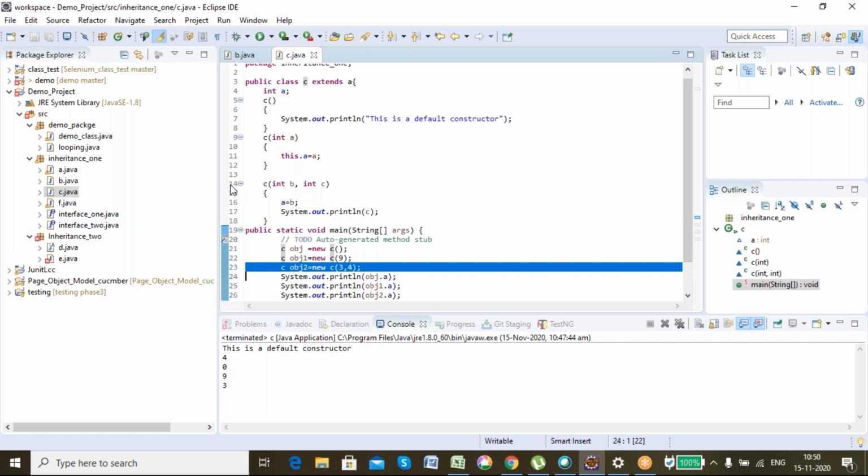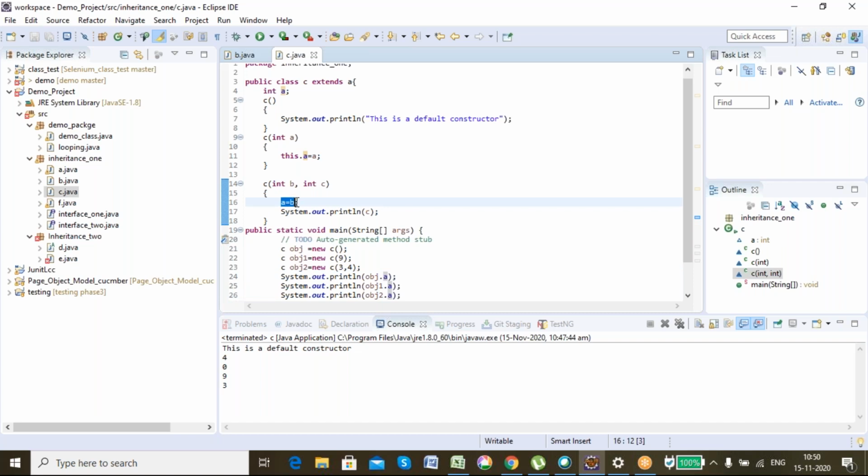Right. So here, in this line of code, a is equal to b, I'm assigning the value of a to b, and only then do I have the print statement. Then line number 9 got printed on line number 25. That's why it first printed 4, then 0. The value of a, which is 0, got printed on line number 24, after the constructor is executed.